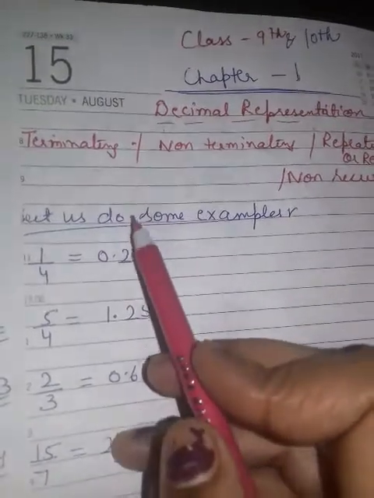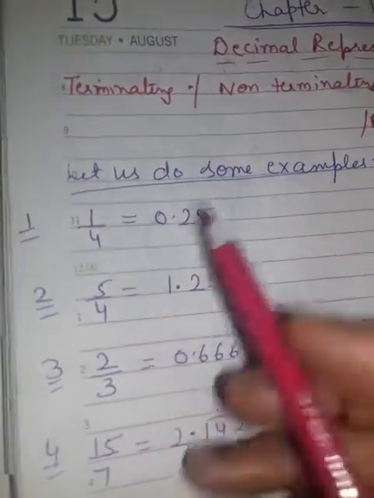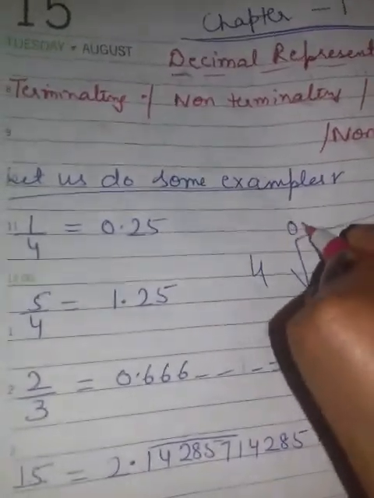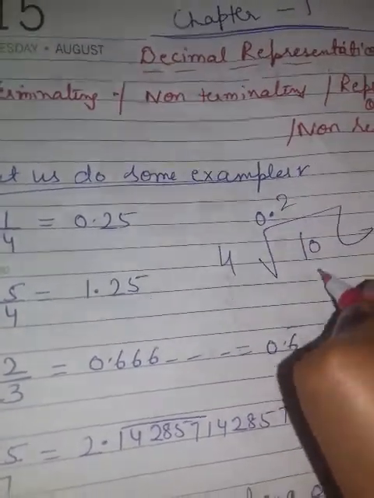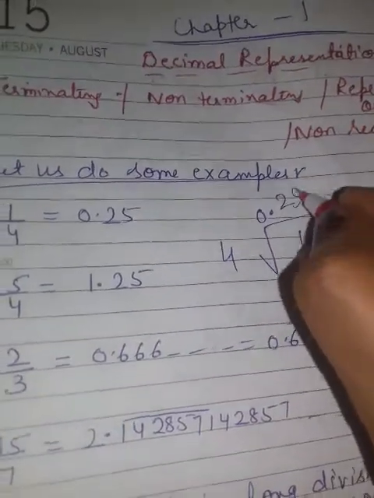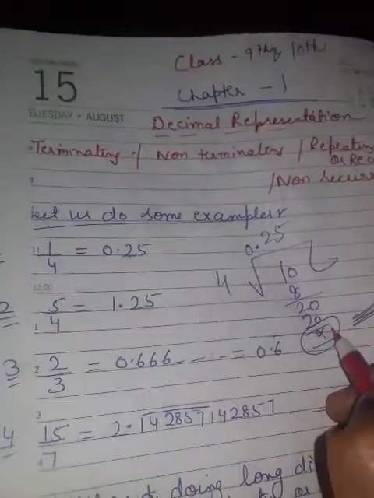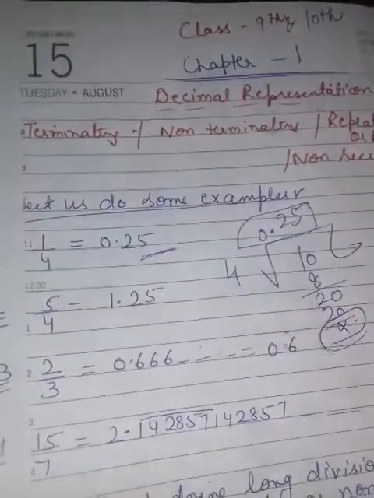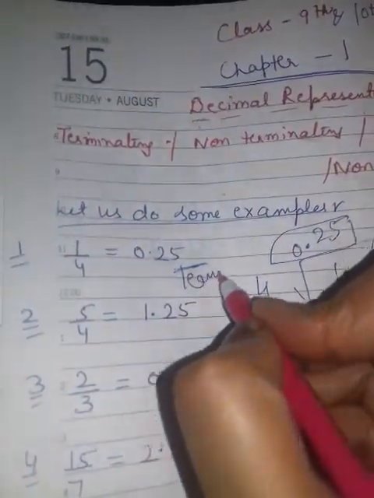I will tell what is terminating. Suppose 1 by 4. If you divide 1 by 4 in this manner, you know it is not going, so you will take 0 point something. Then you take 4 to the 8. Then 4 5 the 20. In this manner you get remainder 0. So you get 0.25, which is terminated. It means it stops at some point. So this is known as terminating.